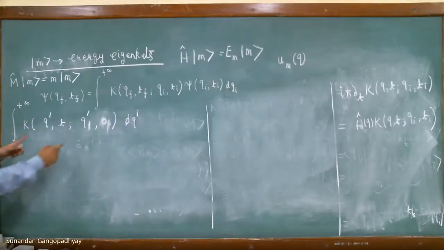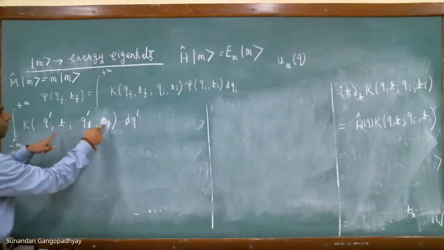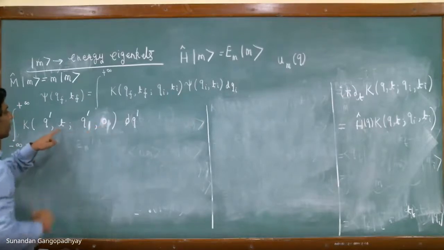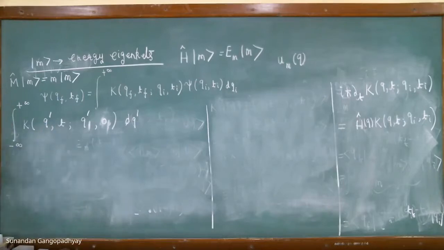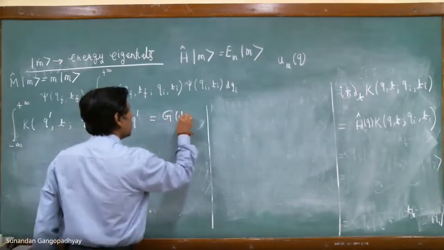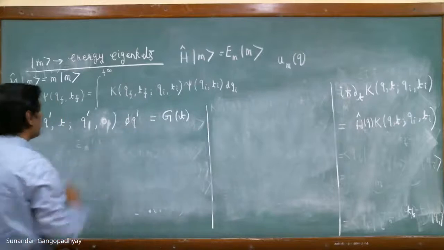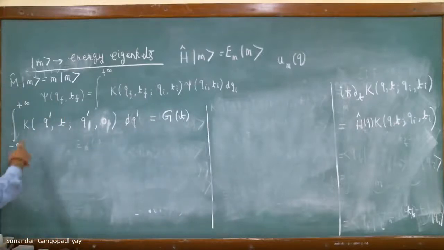So what we have done, we have set the initial and final positions to be the same. We have set the initial time to be 0 and this time t, and we have integrated over all possible q primes. So this full thing is basically a function of time. Let us call that function g of t. This is basically a space integral of the propagator. You are integrating over all space.